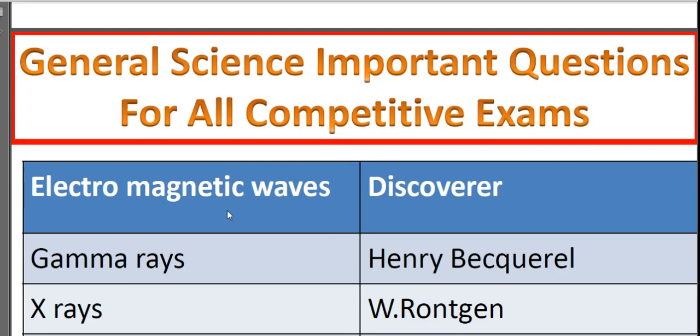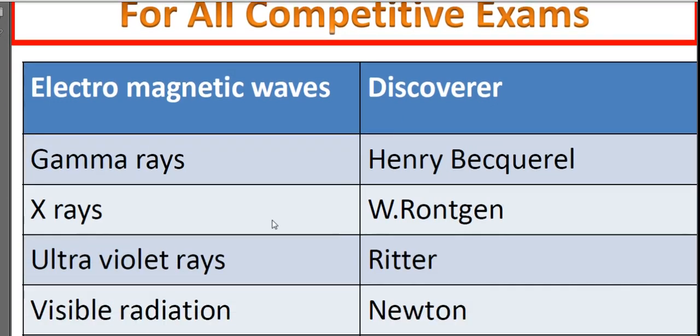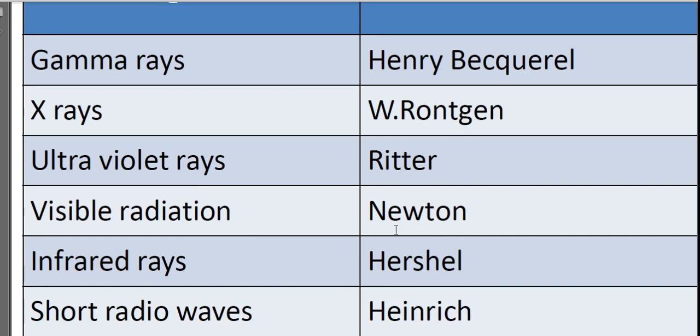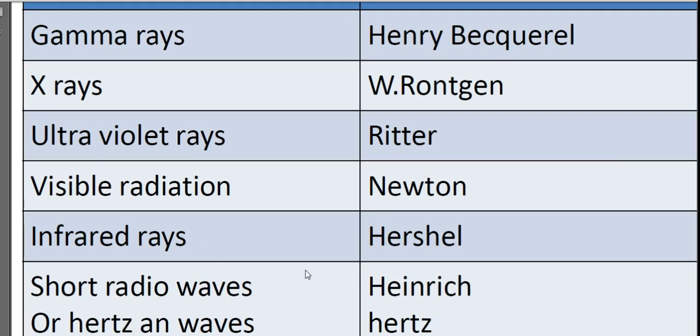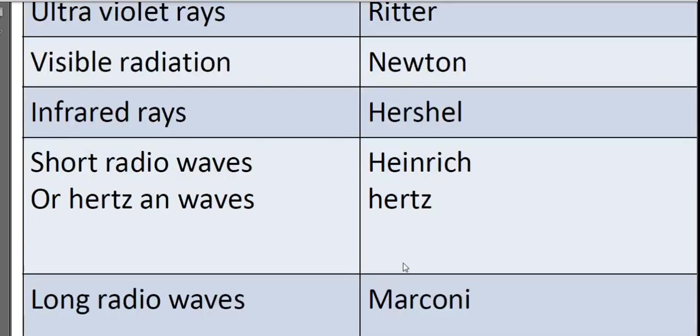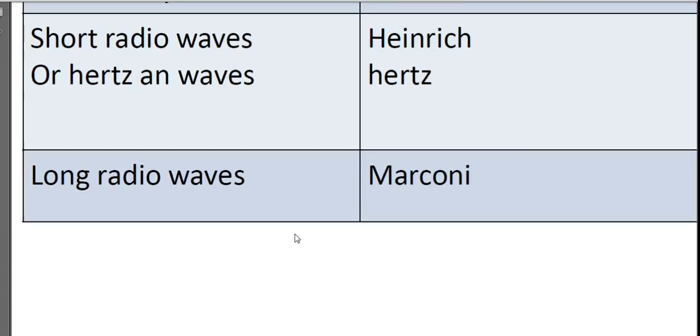Electromagnetic waves and their discoverers. Gamma rays were discovered by Henri Becquerel. X-rays were discovered by W.C. Roentgen. Ultraviolet rays were discovered by Ritter. Visible radiation was discovered by Newton. Infrared rays were discovered by Herschel. Short radio waves, Hertzian waves, were discovered by Heinrich Hertz. Long radio waves were discovered by Marconi.